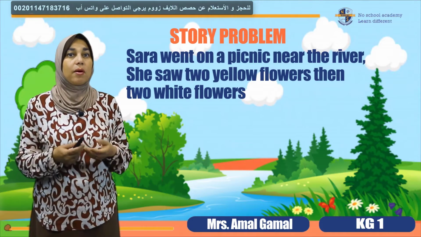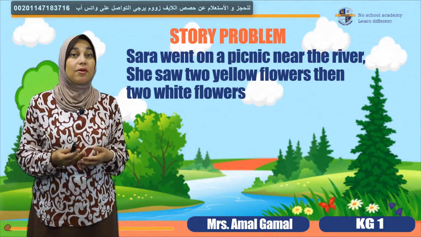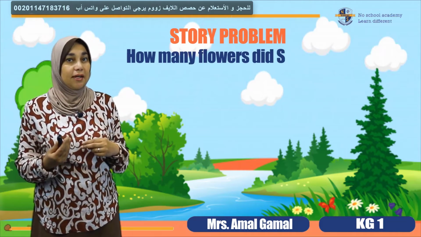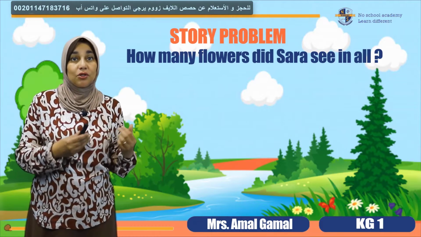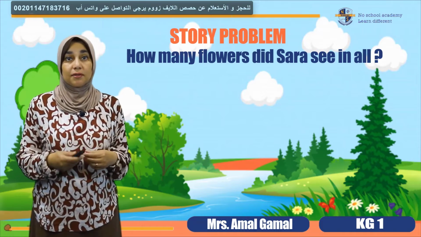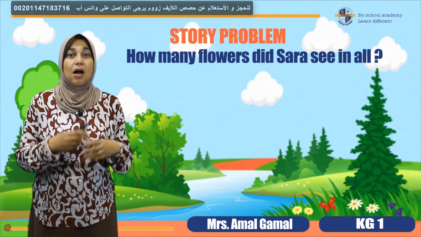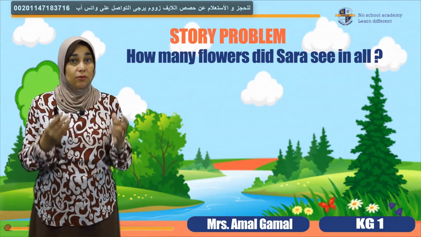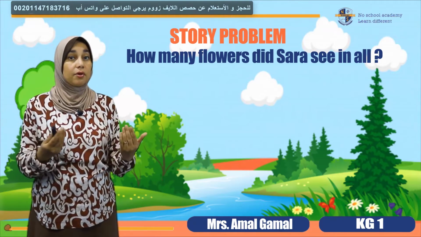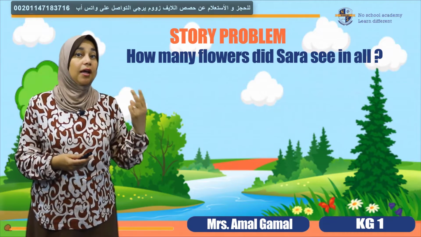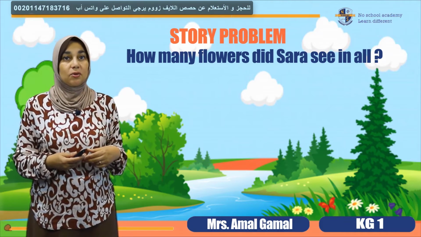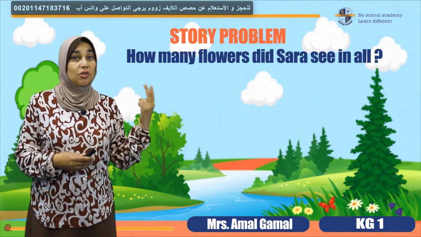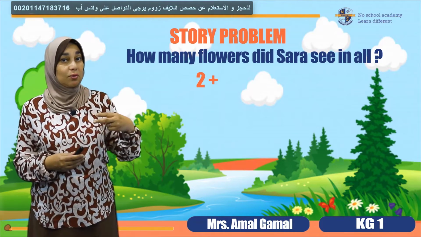If I'm thinking about this as a math problem, what can you tell me? Two yellow and two white flowers. So at the end, how many in all did she see? How many flowers did she see in all? So I'm thinking about the numbers, two yellow and two white. So it's an addition problem. I'm going to add 2 plus 2.